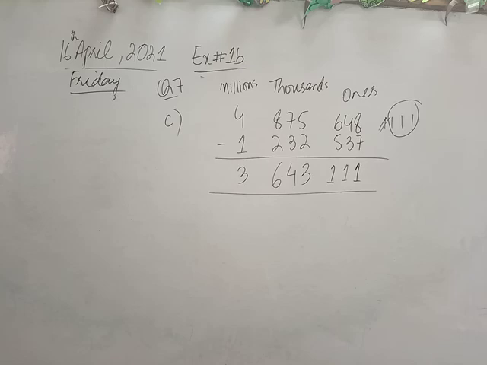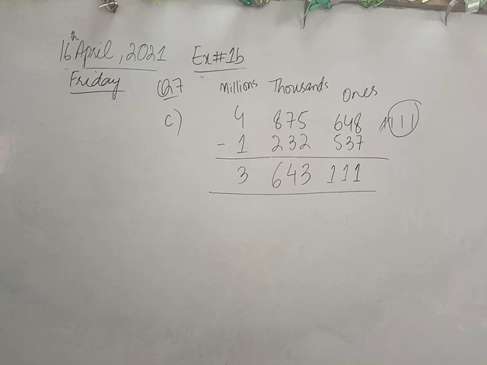I have 2 numbers. My first number is 4 space 875 space 648. And my second number is 1 space 232 space 537. I am going to solve one by one, subtract one by one, and I get 3 space 643 space 111 in the end.